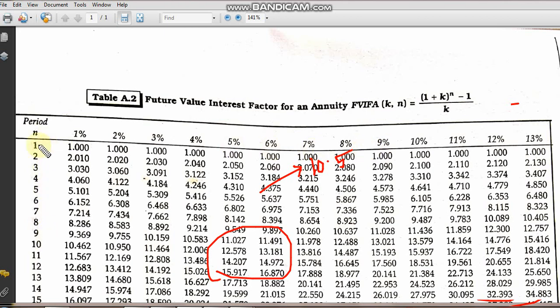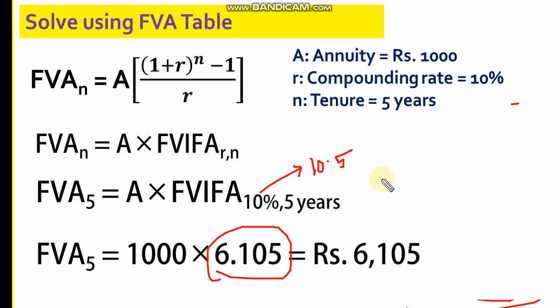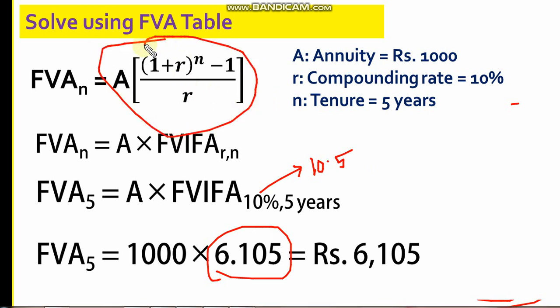Similarly, if I require something in between years, like 2.5 years, I don't have that in the table. I have to go back and calculate it on my own, so I'll use the future value interest factor formula. So this is how we actually deal with a future value of an annuity problem. In the next short video we'll do small